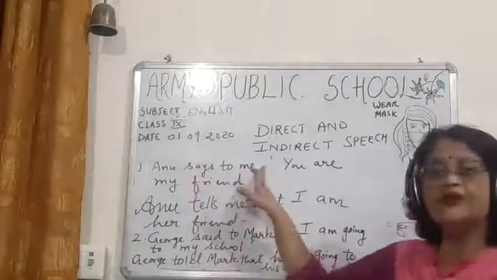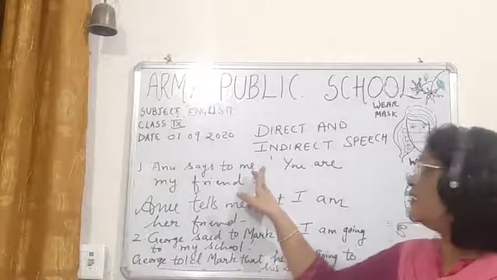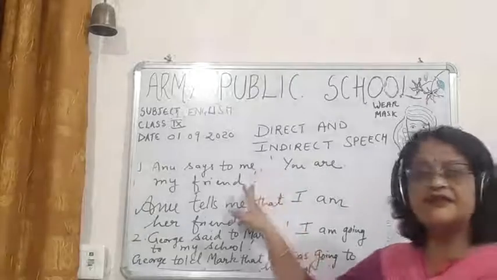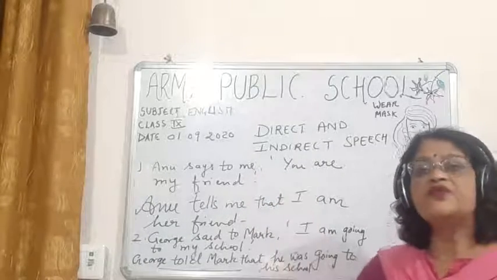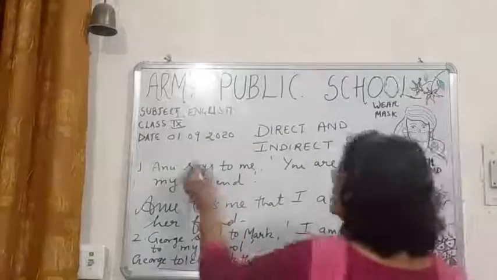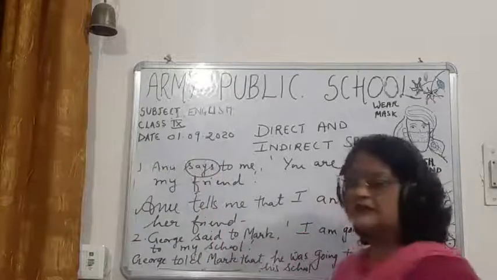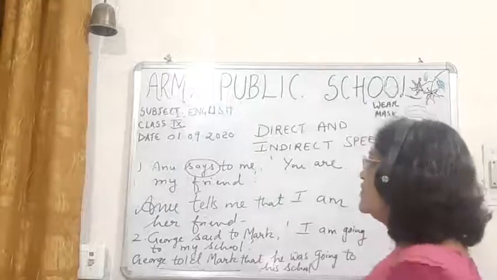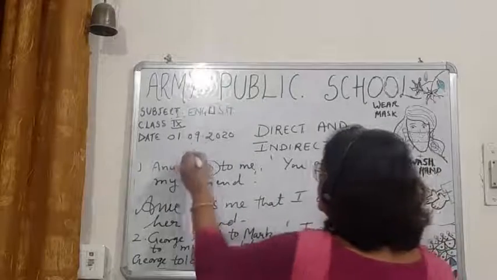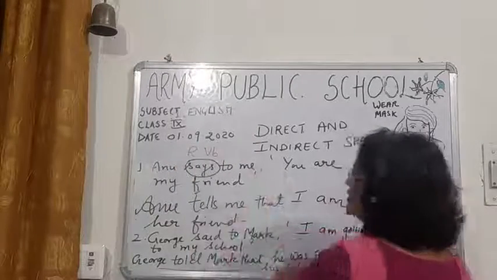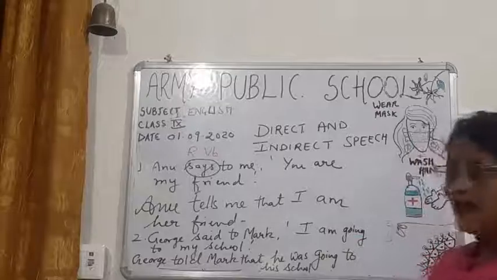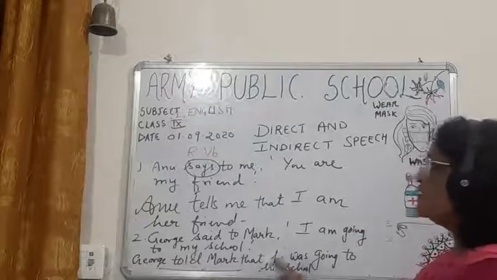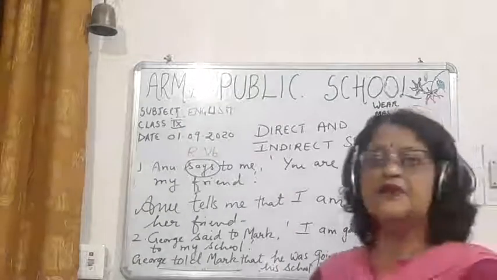Anu says to me. And what is the reported part here? You are my friend. This is clear. Now what is the reporting verb here? The reporting verb here is says. Okay, and now children, we will read the second sentence.